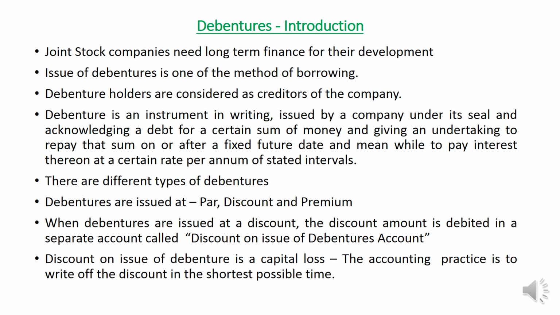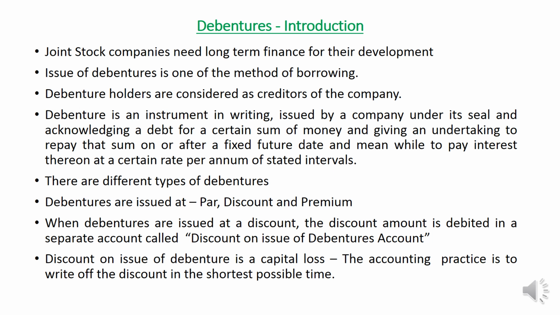For example, a debenture of face value rupees 100 is issued to the debenture holder for rupees 95. The company is getting only rupees 95. The company has to refund the debenture holder rupees 100. That means 5 rupees is a discount on issue of debentures.